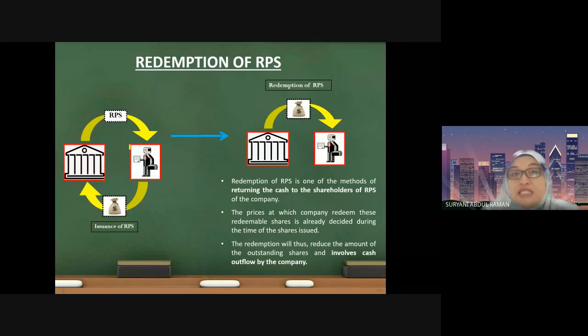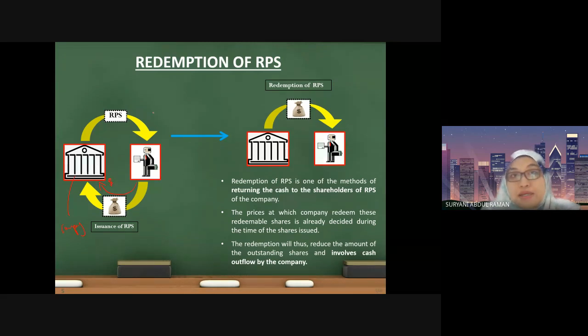Actually, redemption is a part of a process. This is what we learned in chapter 3, where the company may borrow or may issue shares to raise capital. So assuming the company has already issued the redeemable preference shares, meaning the company already obtained the money from the redeemable preference shares. Assuming this is the company, the company already received the money from the issuance of redeemable preference shares. The money will become the capital for the company.